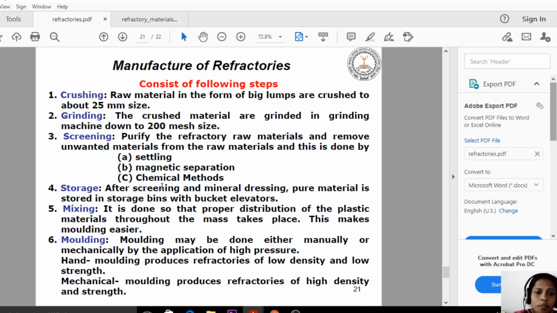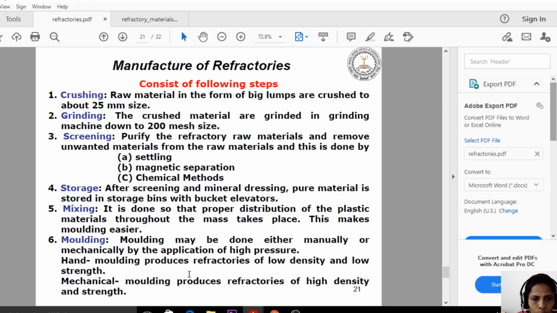And the next one is the molding. Molding may be done either manually or mechanically by the application of high pressure. So we have some equipment for molding. In the molding we have the molds. Whatever shape we need, we can get the desired shape by placing the material in the molds. Either we can do it manually or mechanically, that means either by using hands or by using instruments, we can mold into the desired shape.